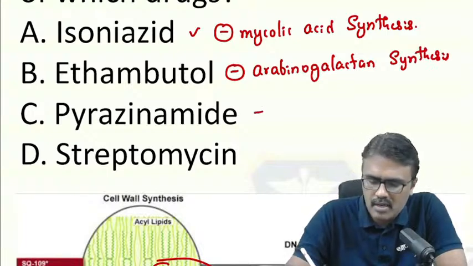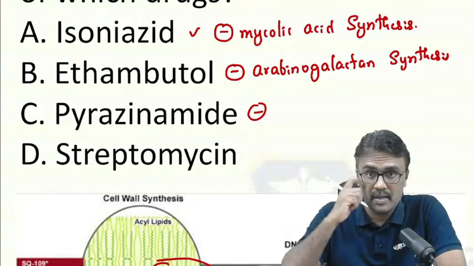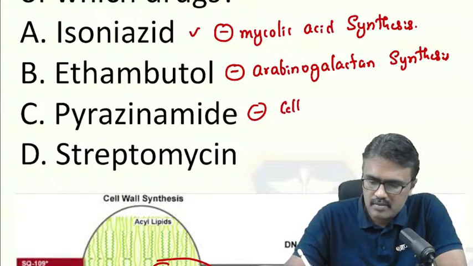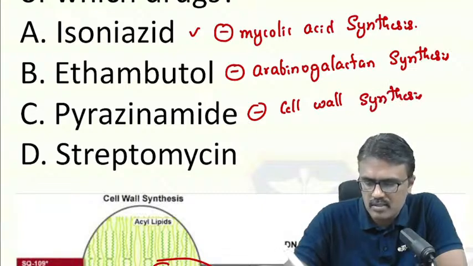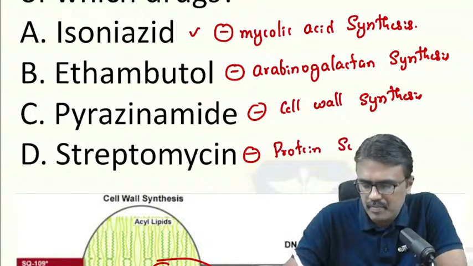So pyrazinamide also inhibits cell wall synthesis. So all the three drugs inhibit cell wall synthesis, but streptomycin inhibits protein synthesis in the bacteria.